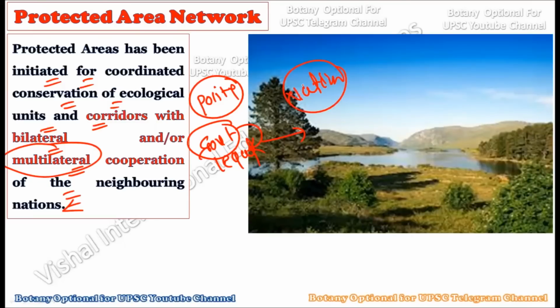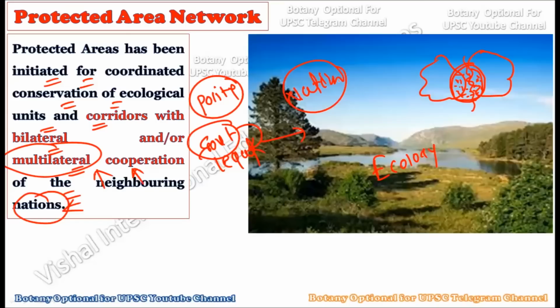conserve the particular biodiversity area, because political boundaries are not there for ecology. Ecology does not go through political boundaries, because if there are two countries having a defined political boundary, you can find a similar ecosystem which overlaps both of the countries. So at such a time, you require the multilateral cooperation of the two neighboring nations to conserve that specific area. So whether it's legal aid, or government involvement, or the involvement of two nations, all things are required during the protected area network working.